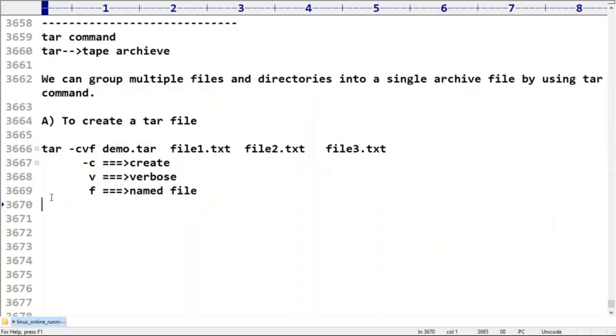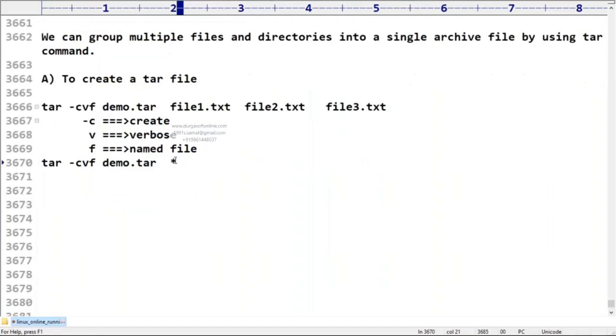Very simple, we can use tar -cvf demo.tar with a star. Can you please create a demo.tar file with a star? What is the meaning of star? Star means all, everything, like all the files in the current directory. Everything is by default considered as star. You should be aware.